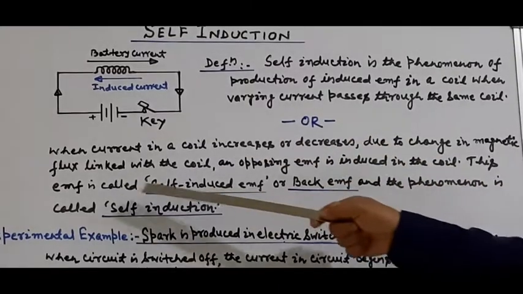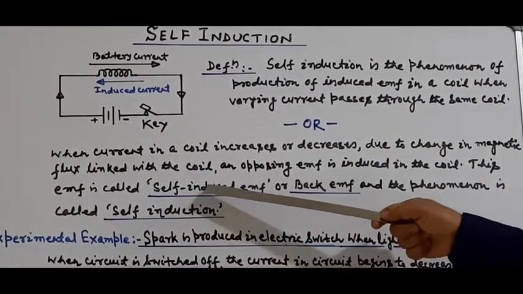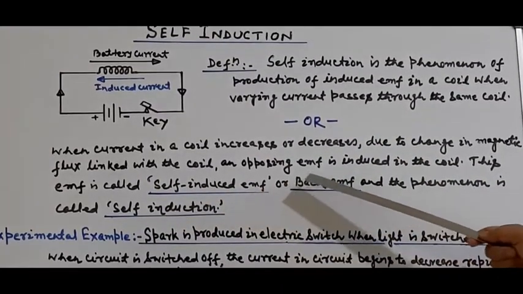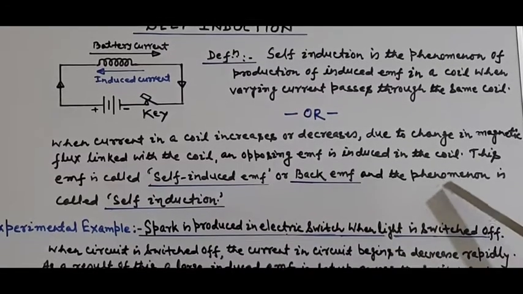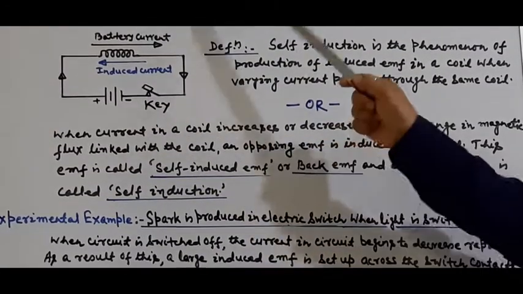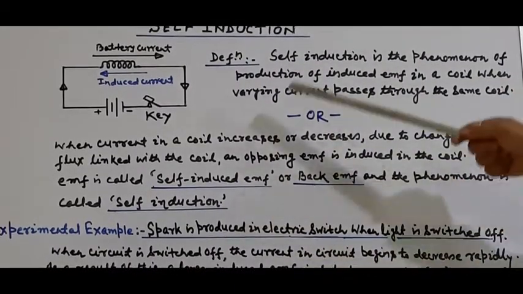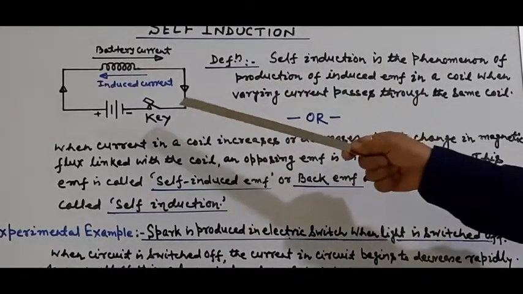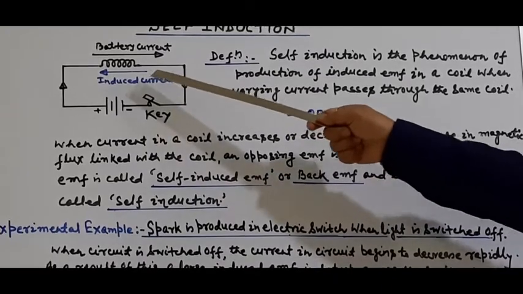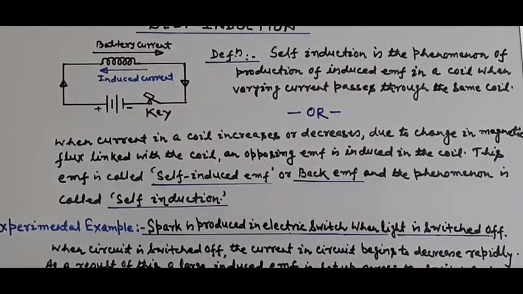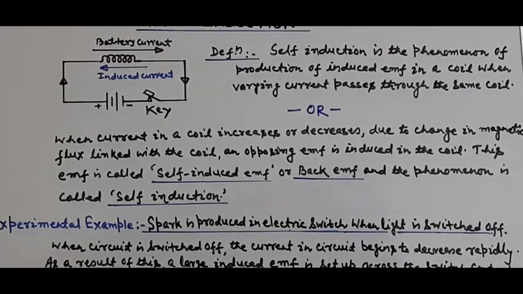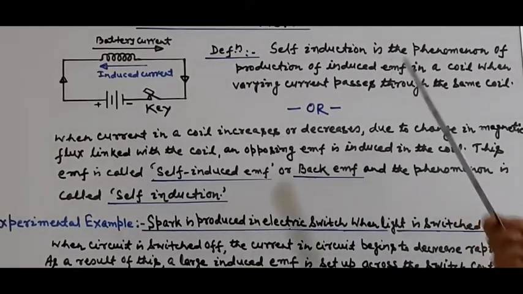This EMF is called self-induced EMF or back EMF, and the phenomenon is called self-induction. So here we have seen the two definitions on the basis of explanation through this isolated coil. I hope the definition of self-induction is clear.